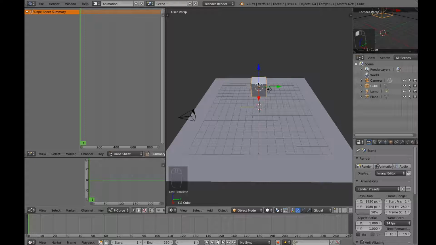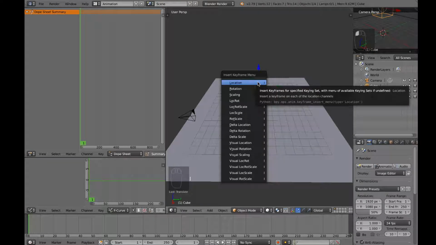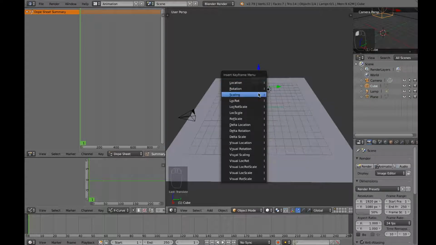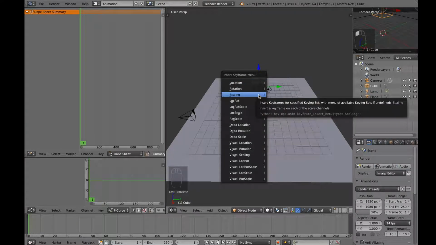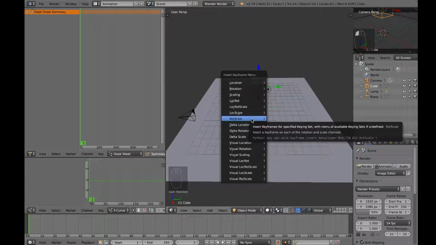On your keyboard you can see a letter I, so press that and this will bring you to certain criteria. There's location, rotation, scaling, and combinations of them.